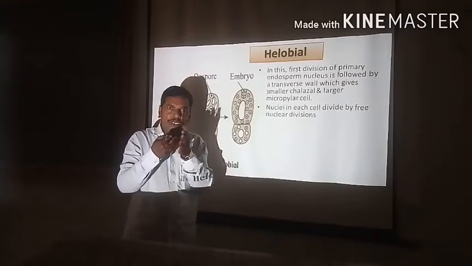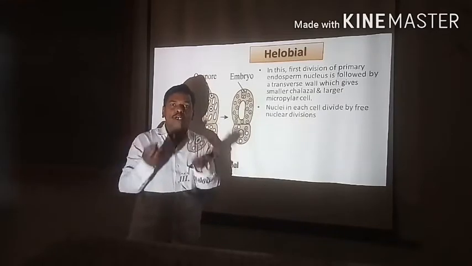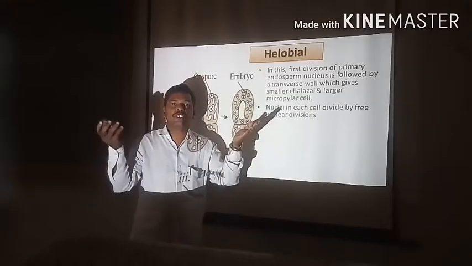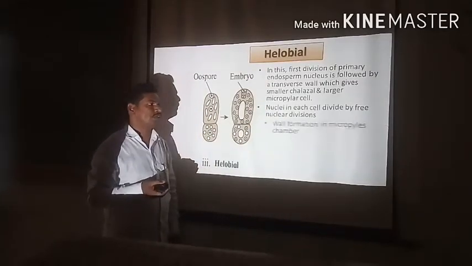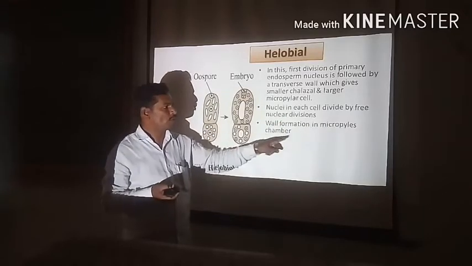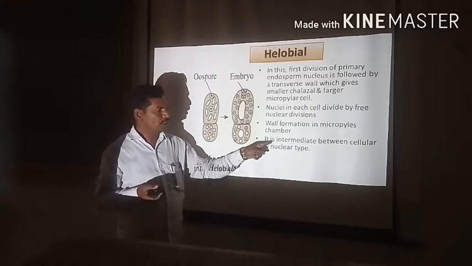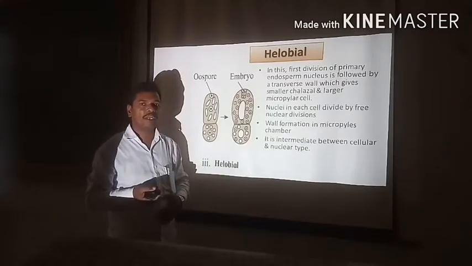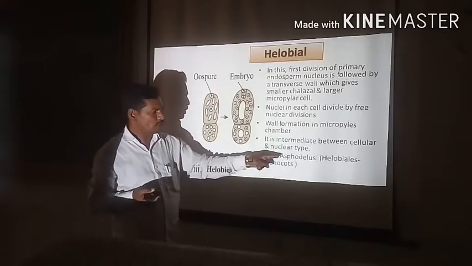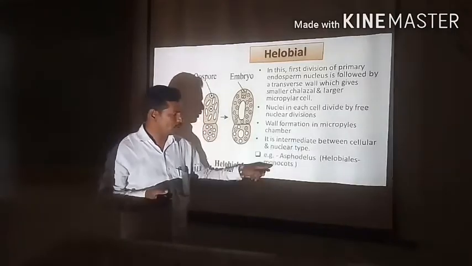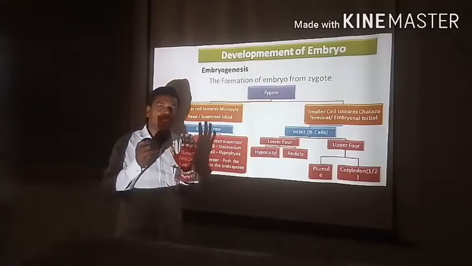Meaning the first division is cellular type. After the clear-cut first cell division, only free nuclear divisions take place. Hence the type is said to be intermediate between the first and second. The wall formation is in the micropylar chamber. Again, as I already told you, it is intermediate between the cellular and nuclear type. Helobial type takes place in Asphodelus, Eremurus and other monocots. In this way, this is about the development of endosperm.